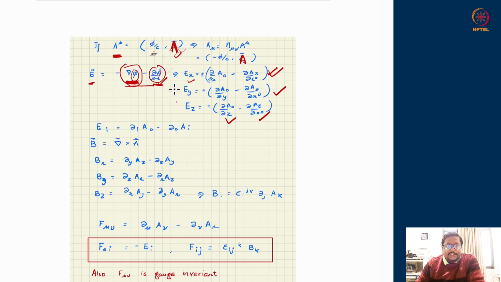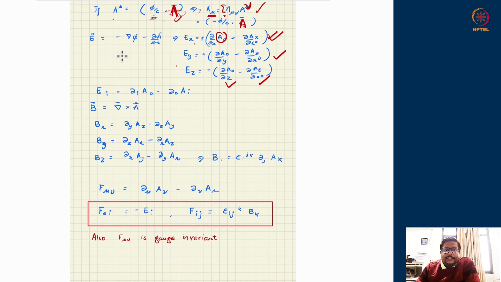Okay. In this process, I have generated things which are lower index objects. You will realize that from our discussion of special relativity, the lower index objects are to be obtained from a contraction of the upper index quantities through the Minkowskian metric. So if A upper mu was given as phi over c and vector potential A, I should obtain the lower index object as A lower mu equals eta mu nu A nu, where nu is being summed over. Okay, so there are a couple of typos in this. You should correct them in your notes.